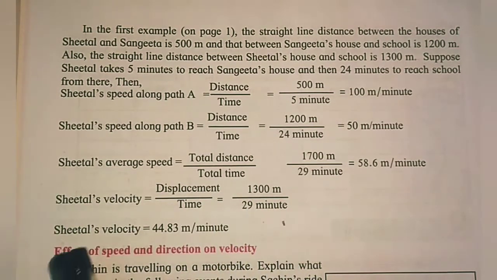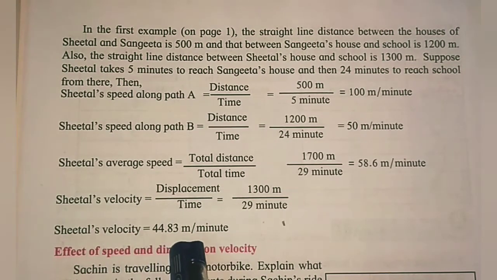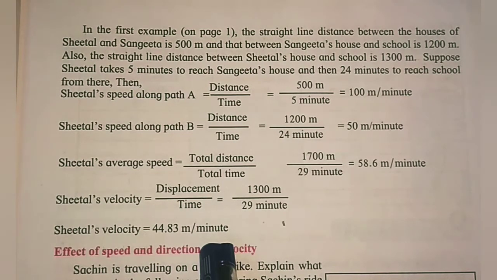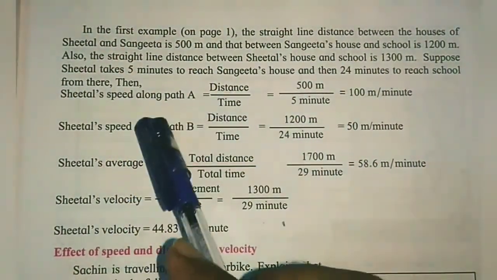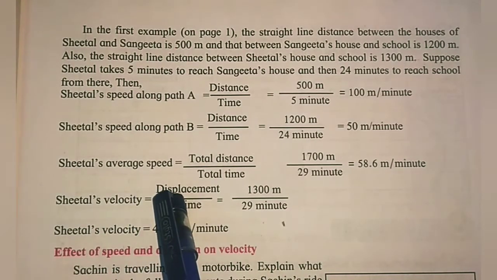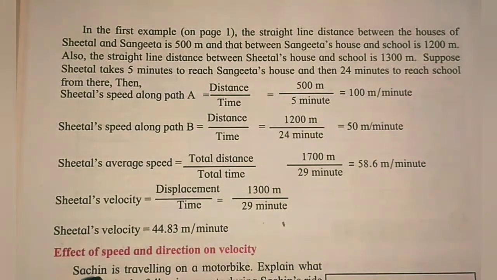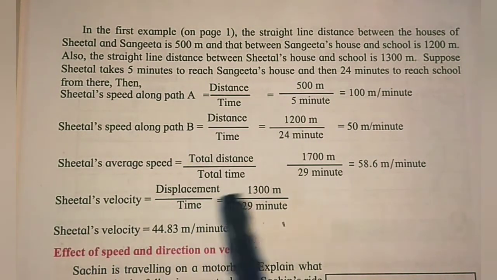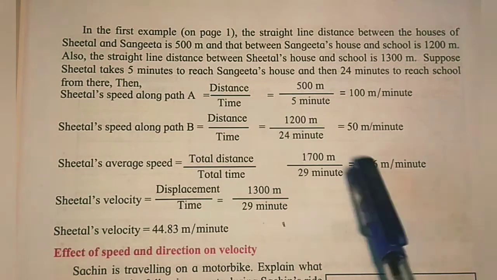So what is Sheetal's velocity? 44.83 meters per minute. This is the difference between speed and velocity. Velocity requires displacement, the shorter distance, and speed requires the total distance traveled. So velocity and speed are not always the same. It depends on the situation.